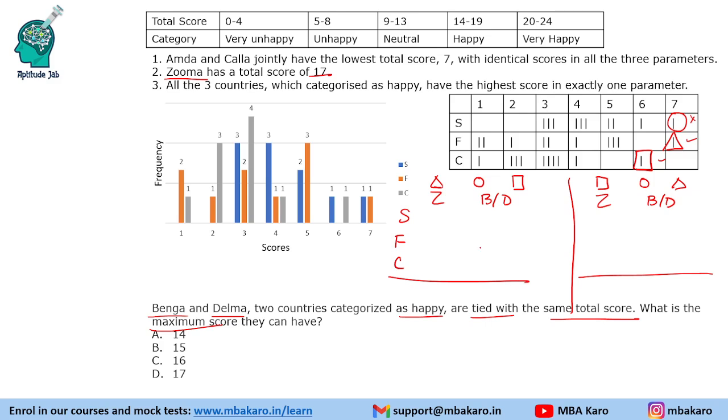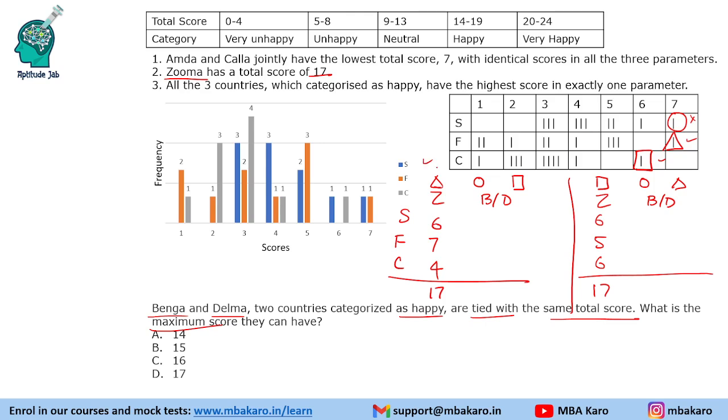So in the first case, when we took Zuma as triangle, we were getting 7 points in F, 6 here and 4 here. In the second scenario, we were getting 6 points in S, 6 points in C, and 5 points in F. Now the next important part is that Zuma has a score of 17, that is fine. Now we will cut off the values that have been used.